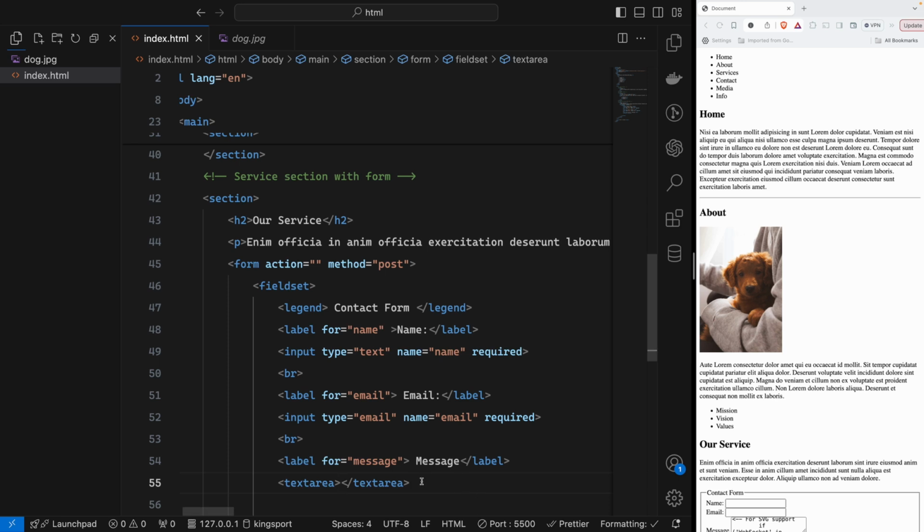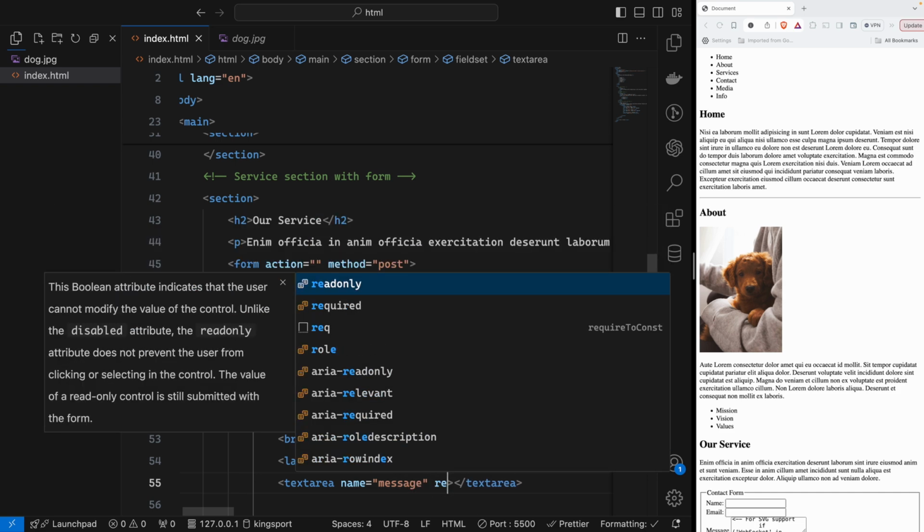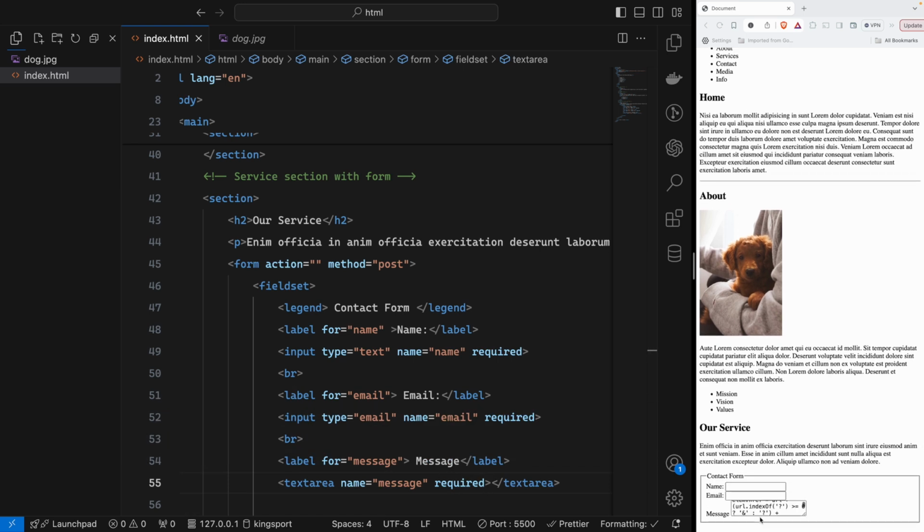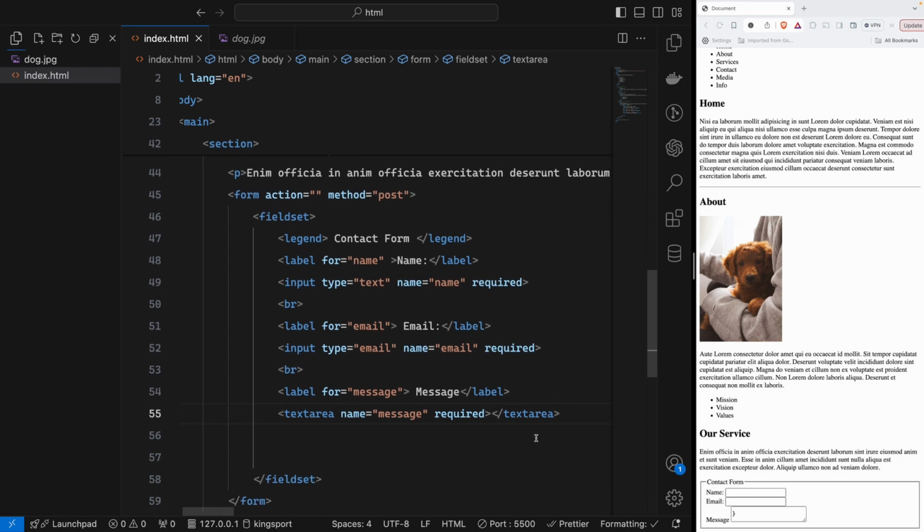Yes, and the textarea name will be message. We can say it's also required. Okay, so label, textarea, MESSAGE, we should put it like this, and then we will add a BR tag as well here.